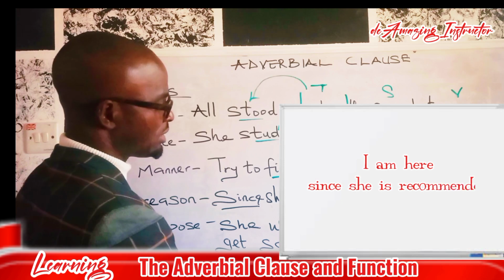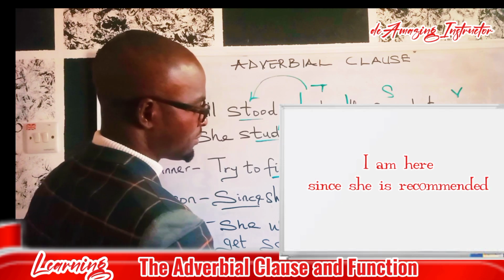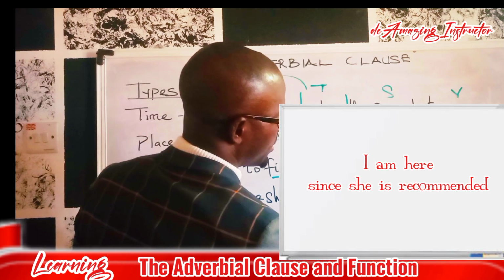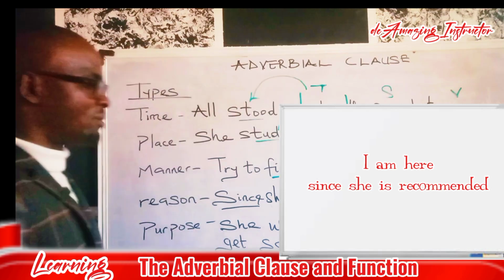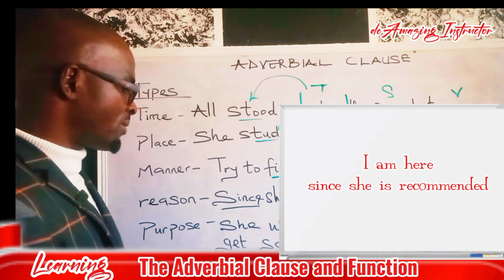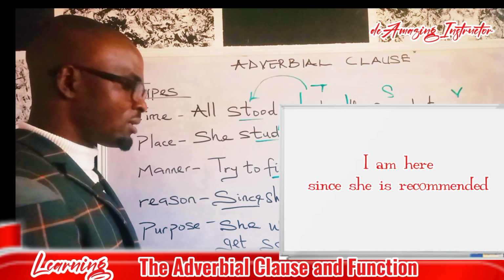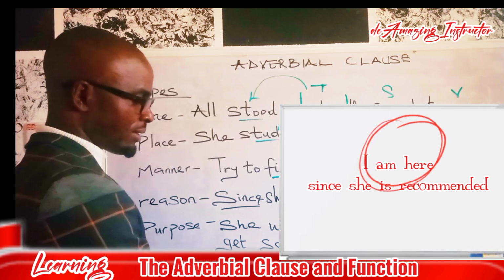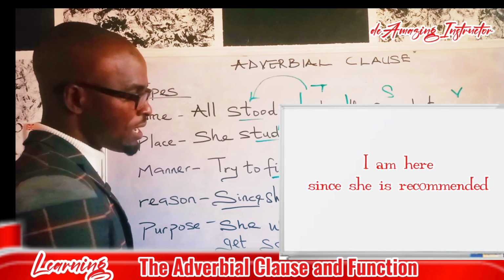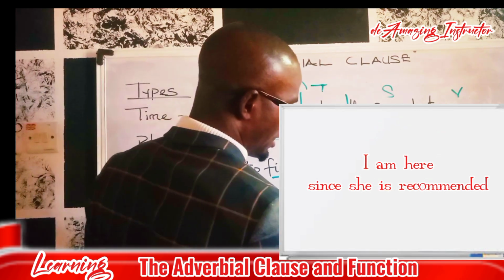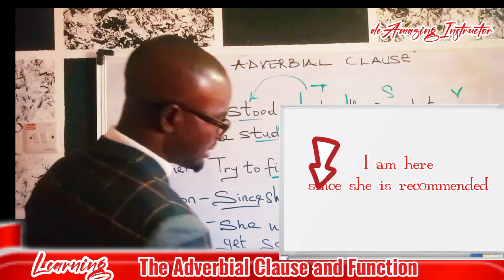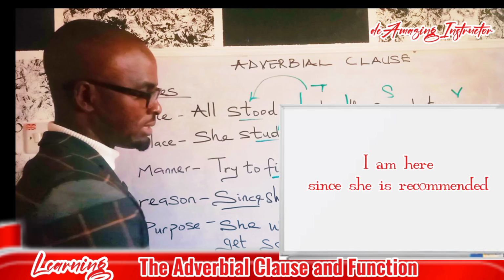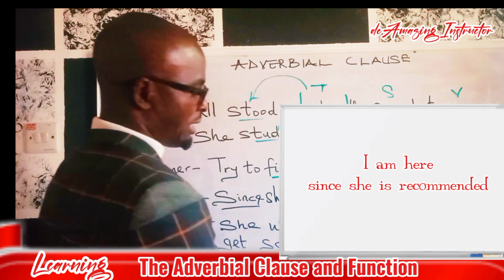I am here since she is recommended. Well, what is our main clause here? Our main independent clause is I am here. Since introduces she is recommended. Now, since is our what? Is our reason. And she is recommended is our other clause.